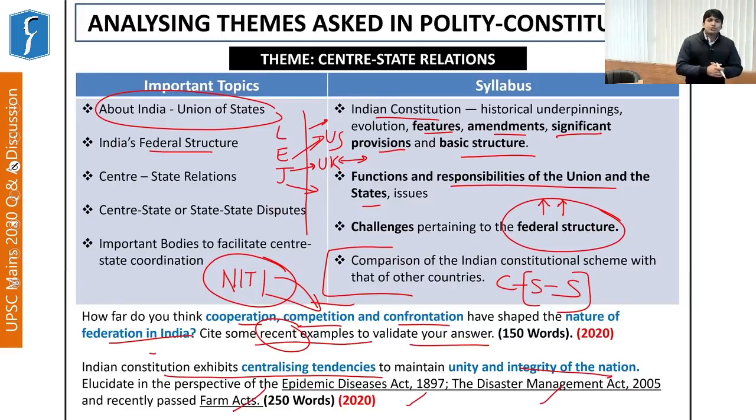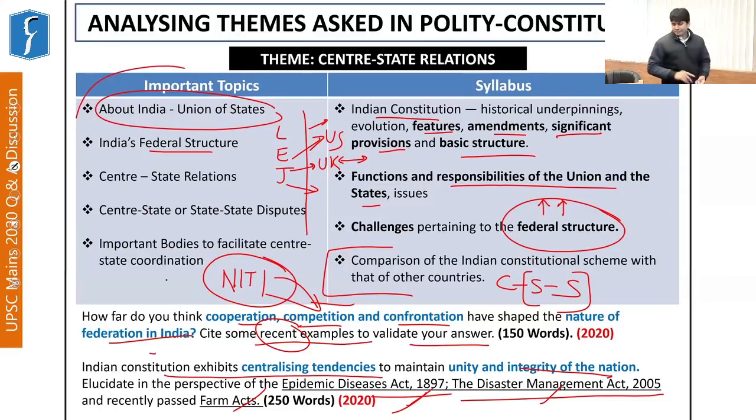Yes, the Indian Union shows centralizing tendency as per the Constitution, and it was also visible during the COVID lockdown, as most of the decisions taken by the Ministry of Home Affairs were through the Epidemic Diseases Act, which the ministry also amended, and also through the Disaster Management Act. And recently the Farms Act also shows a certain centralizing tendency of the union. So while studying this topic, all these aspects mentioned here must be kept in mind.